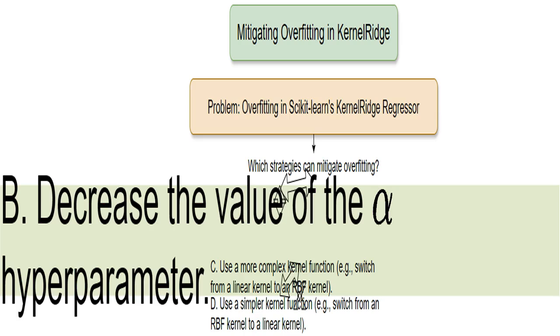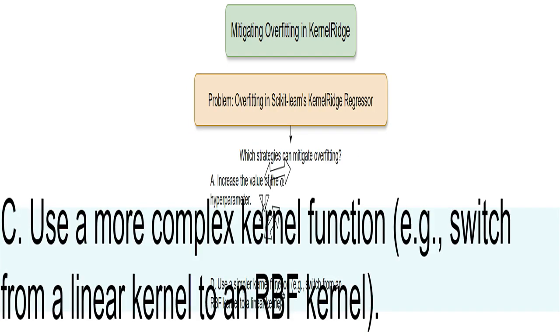Reducing alpha means less regularization. This gives the model more flexibility, but too much flexibility can lead to overfitting. It's like giving a child too much freedom. They might become unruly. A complex kernel, such as a radial basis function, RBF, kernel, is more powerful and can capture intricate relationships in the data. However, this increased power can lead to overfitting if the data doesn't justify that complexity. It's like using a sledgehammer to crack a nut.